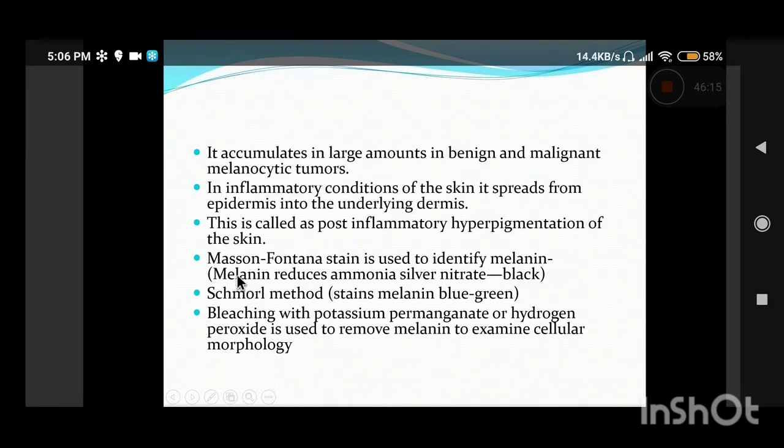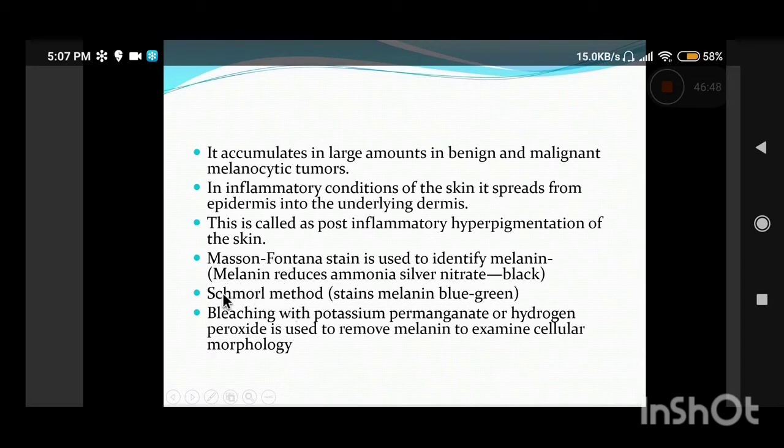And how do we confirm this stain? This is the Masson-Fontana stain, which is used to identify melanin. Basically, melanin reduces silver nitrate. Silver nitrate, as you know, is AgNO3, so it is Ag plus. Melanin reduces silver nitrate to silver, which appears as black. So Ag plus goes to Ag and that appears as a black deposit. That is how melanin is identified by Masson-Fontana.